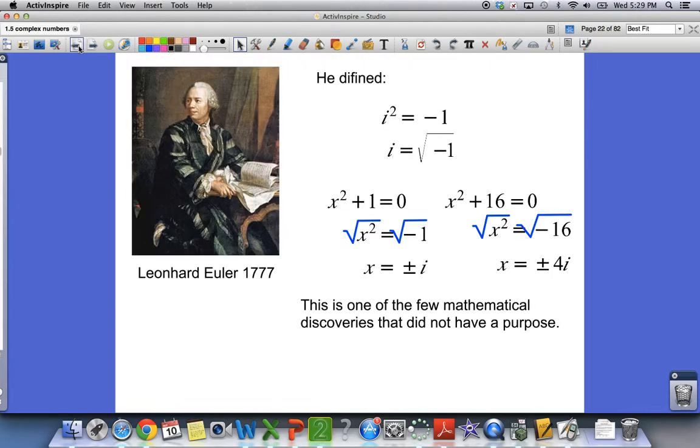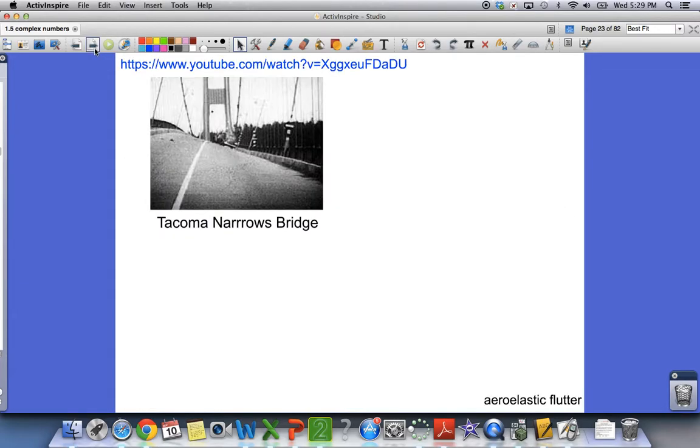So if we go back to this slide, the interesting part about the imaginary number i is that it came about just to solve a problem, but they had no use for it in the real world. Okay, great, we got this plus or minus 4i, but how do you use that as a solution to answer things? They had no use for it. In math, that doesn't happen very often. There are only a few things in math that people developed but had no use for. Well, now we definitely have a use for it.